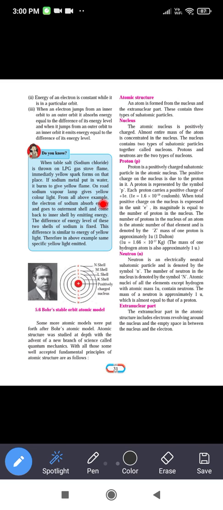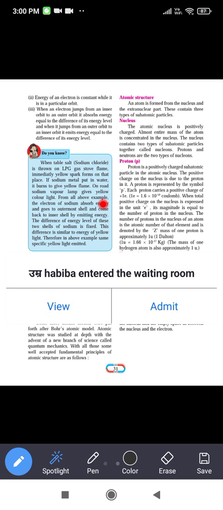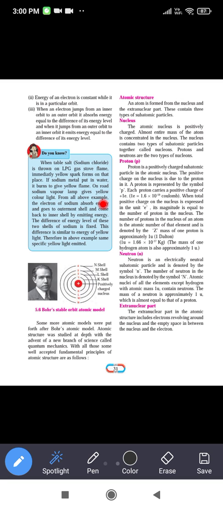We keep it immersed inside kerosene. So when sodium metal comes in contact with the air, it burns with a yellow flame. On the road, a sodium vapor lamp gives yellow color light. From all the above examples, the electron of sodium absorbs energy and goes to the outermost shell and comes back to the inner shell by emitting the energy.